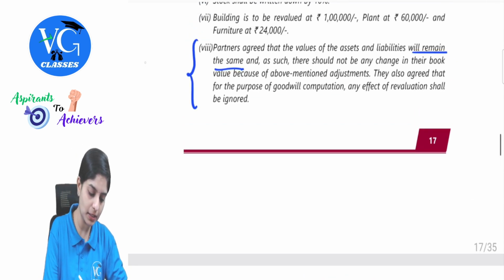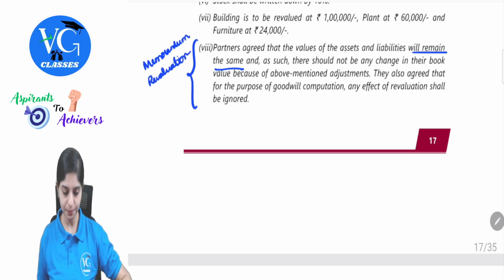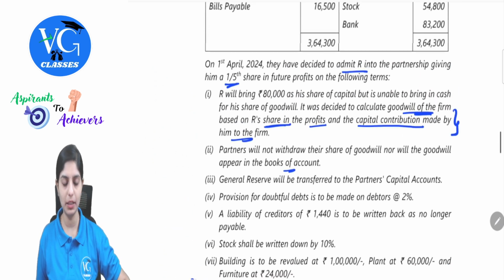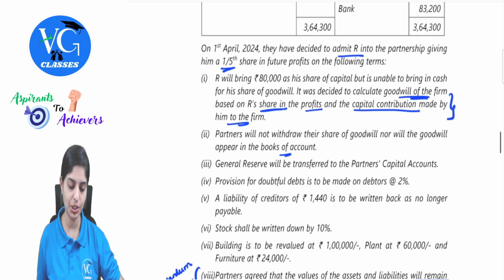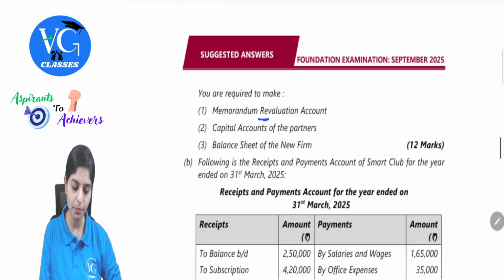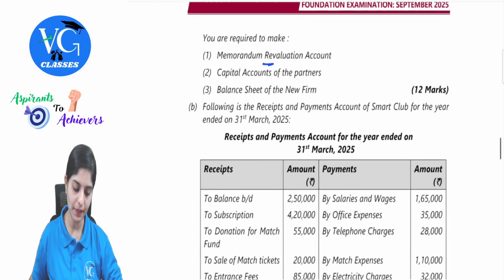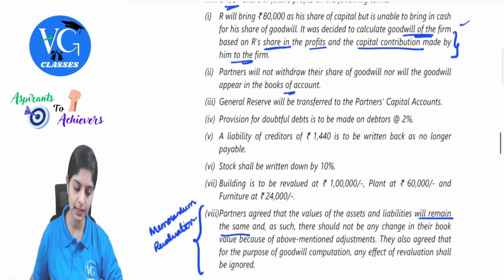So this clearly means that the partners do not want to change the values of assets and liabilities, and that needs to be reflected in memorandum revaluation account. So the question is pretty simple. Other than two important adjustments, one is about goodwill calculation and presenting memorandum revaluation account. So first, let's consider memorandum revaluation account. They have given us the details.